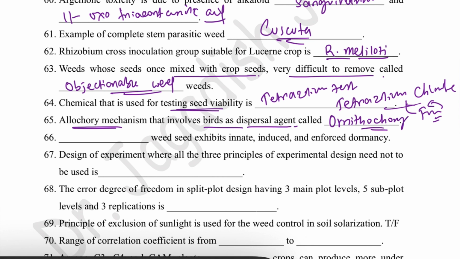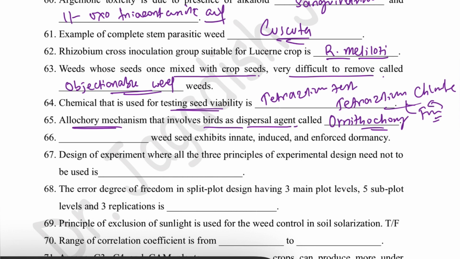There are different types: if the transfer is through wind, that is anemochory; through birds, we just discussed; through mammals, mammaliochory; through ants, myrmecochory. So this is how you have to remember.